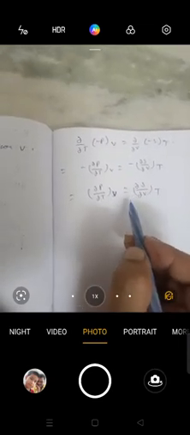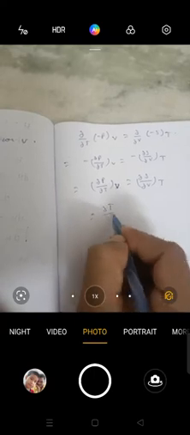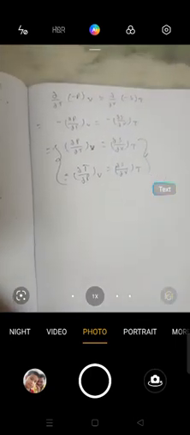So now we will remove the minus on both sides of the equation. Then we get (∂P/∂T) at V is equal to (∂S/∂V) at T. So this is called the Maxwell second relation, or we can reverse this equation. Therefore we get (∂T/∂P) at V is equal to (∂S/∂V) at T. So these two equations are called the Maxwell second equation.